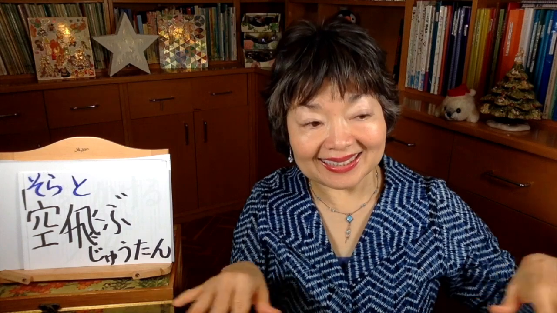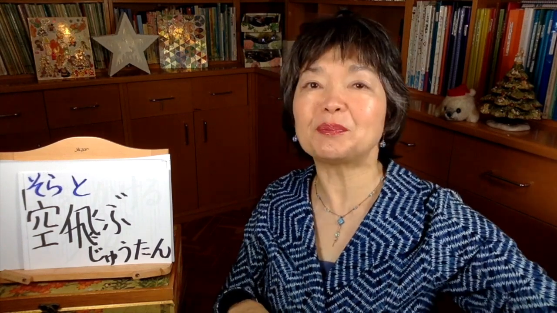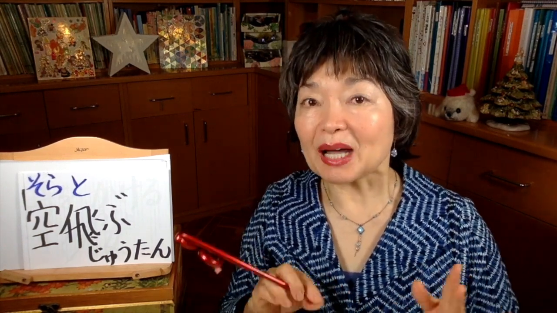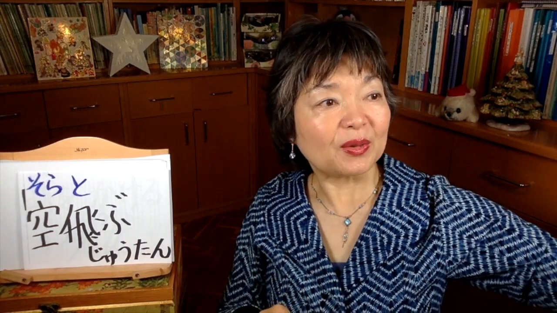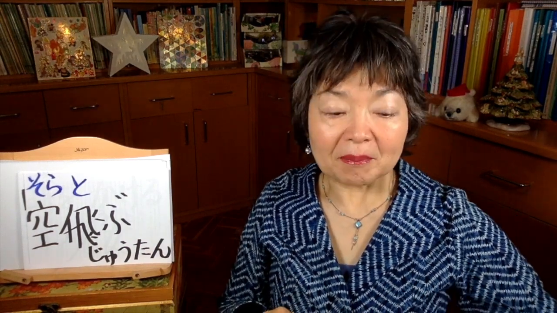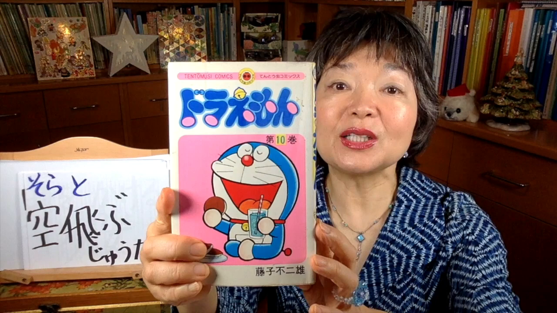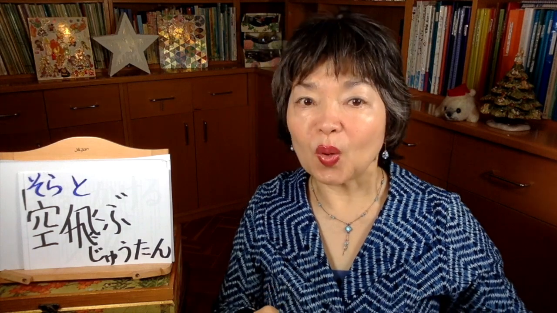Only in the present, but in different places, the carpet in Aladdin could travel. But Doraemon's 空飛ぶ絨毯 could travel to the past or to the future.